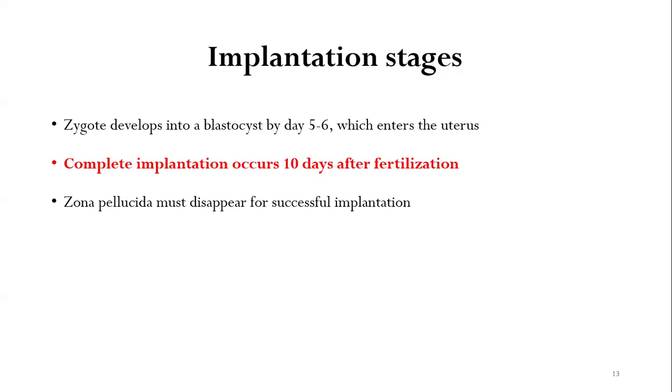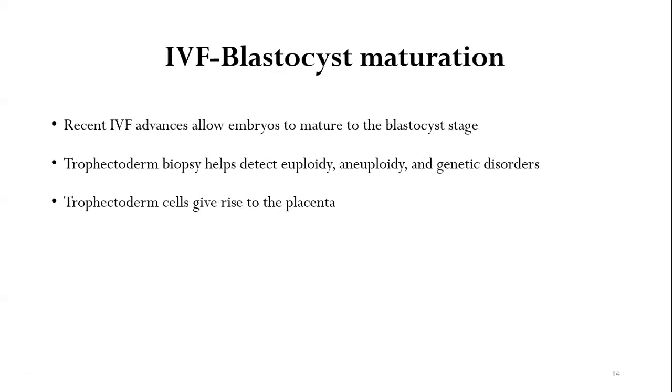Fertilization is a process where the ova and the sperm meet and they form a zygote. This zygote then develops into a blastocyst by day 5 and day 6. The blastocyst then enters the uterus, and undergoes implantation after around 10 days of fertilization. The zona pellucida disappears after successful implantation.